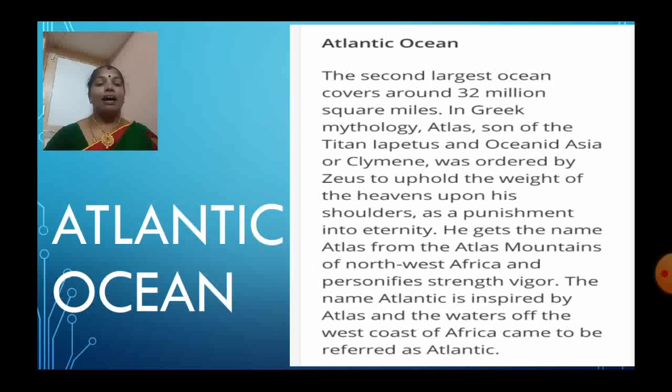He gets the name Atlas from the Atlas Mountains of Northwest Africa, which personify strength and vigor. The name Atlantic is inspired by Atlas, and the waters of the west coast of Africa came to be referred to as Atlantic.